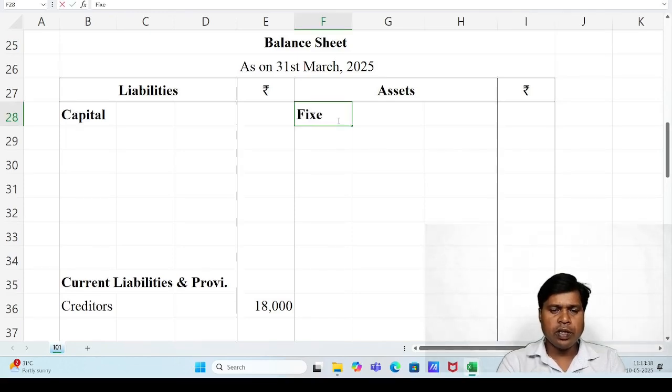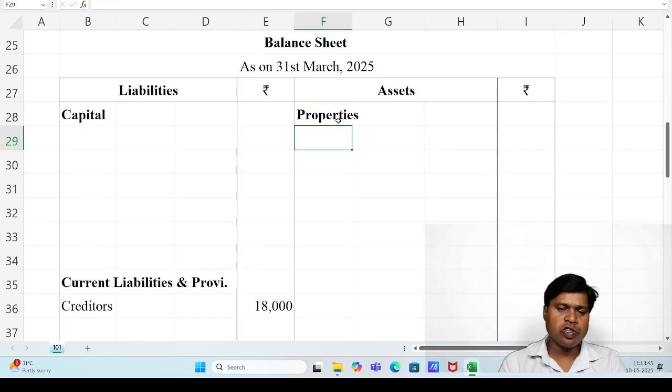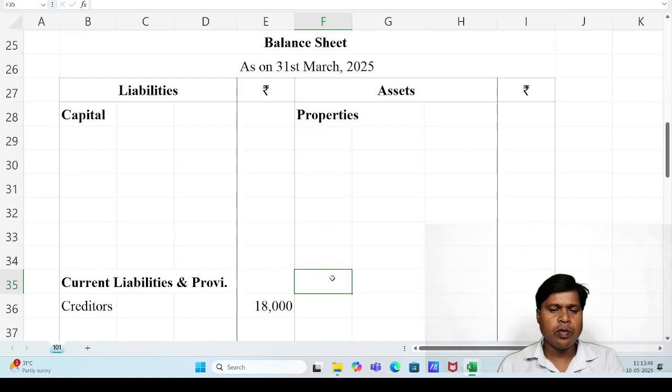I am writing there properties instead of fixed assets. After properties we have to leave 5 to 6 lines and then write current assets and loans and advances.